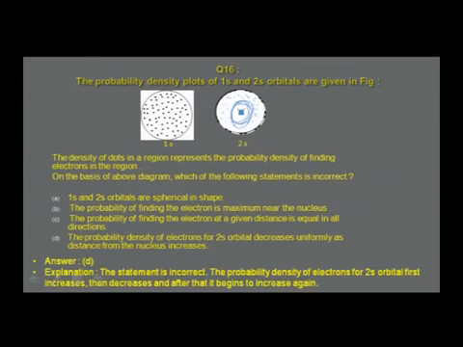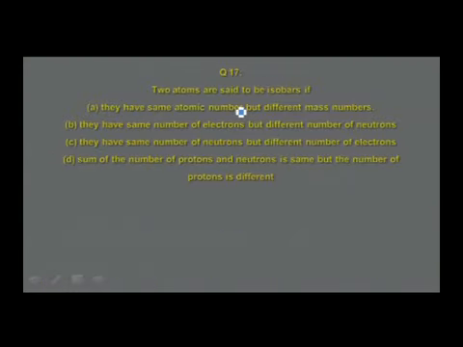This statement is incorrect. The probability density of electrons for 2s orbital first increases, then decreases, and after that it begins to increase again. So there is first an increase, then a decrease, and then an increase. That is the order that is followed. So option D is the incorrect statement for the diagram given there.